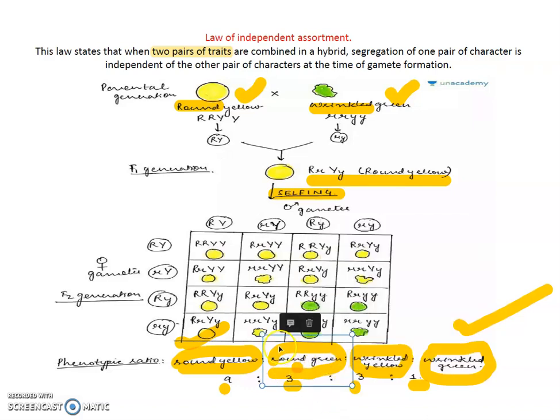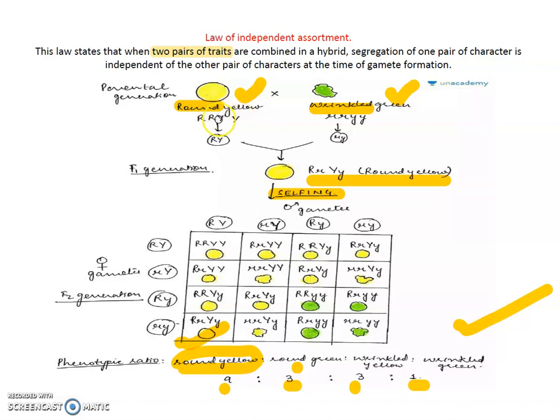Depending on that, Mendel formulated his third law. The parents were round and yellow, and wrinkled and green. So these R and Y, and small r and small y, are independent.